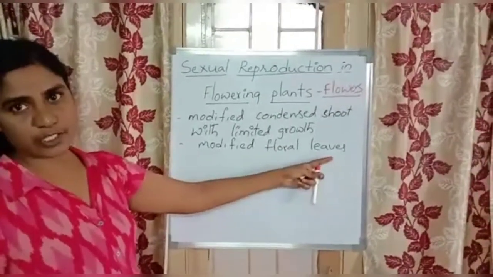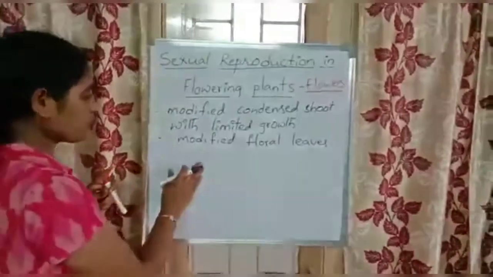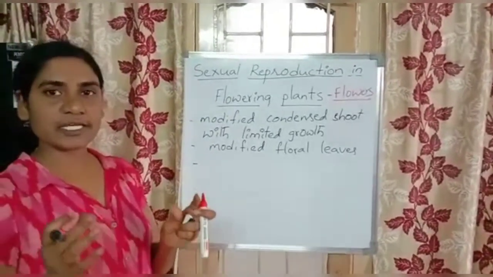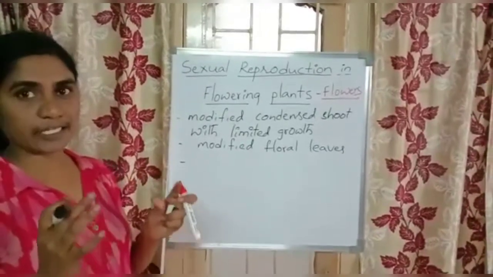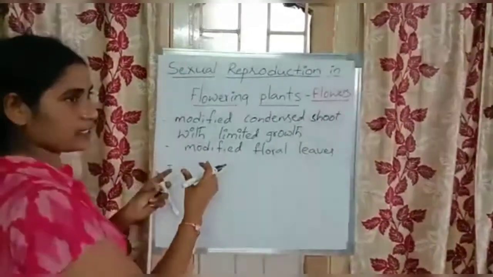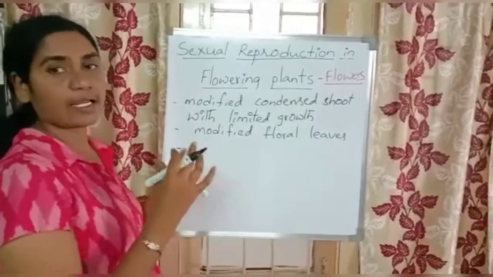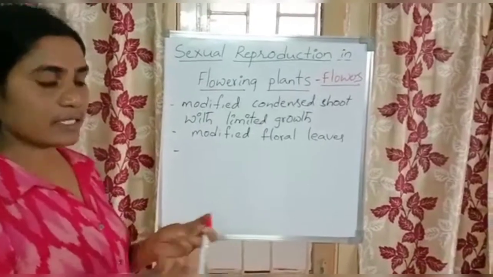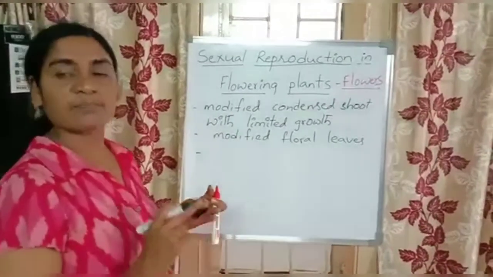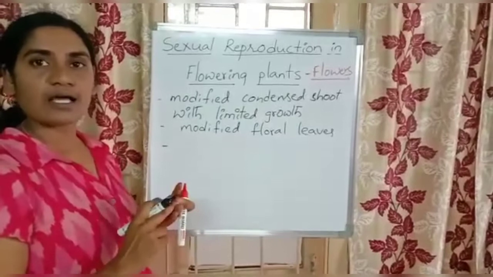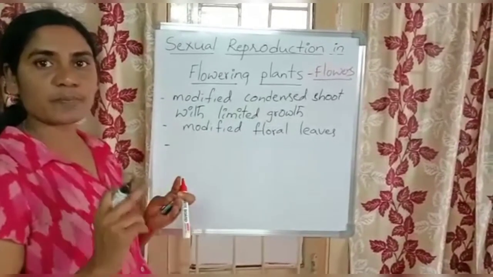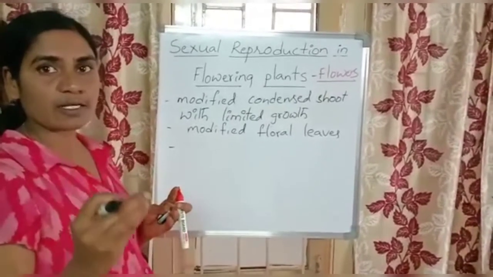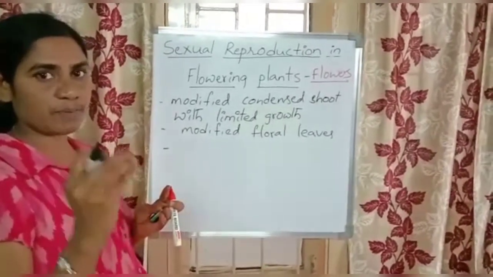We will see the structure of the flower later. Now one more important point here: how does a plant initiate flowering? Actually the plant has vegetative parts and sexual parts. So what are the vegetative parts of the plant? There are roots, stem, branches, leaves. All these are called the vegetative parts of the plant. And especially the flowers are called the sexual parts of the plant.